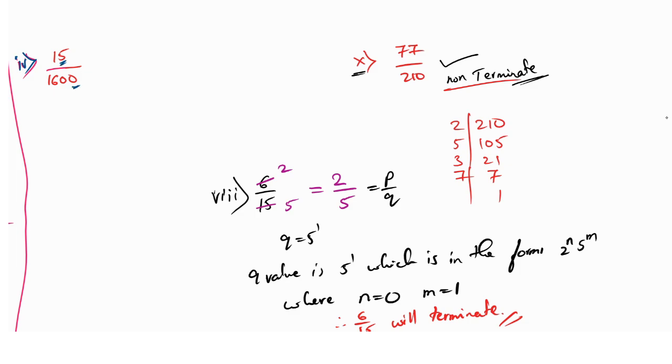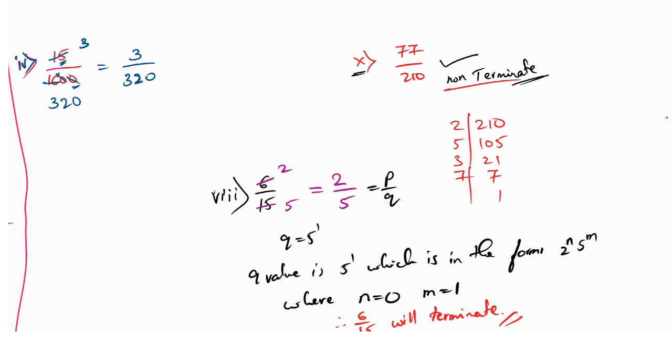So 5 on the table is possible. 5 how much? 5 3s are 15. Here also 5 3s are 15, 1 will remain, it will become 10. 5 2s are 10 and this one is 0. So it can be written as 3 by 320.